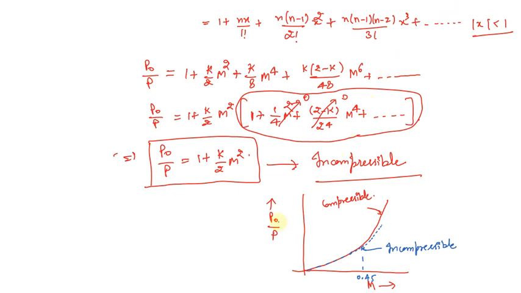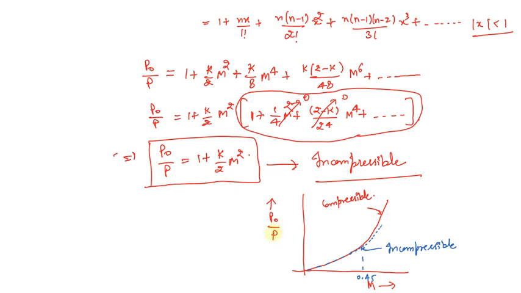Now this is the graph that I was talking about. On the x-axis I have taken Mach number as the variable, and on the y-axis I have considered P naught divided by P, that is the ratio of the stagnation pressure and the local pressure.